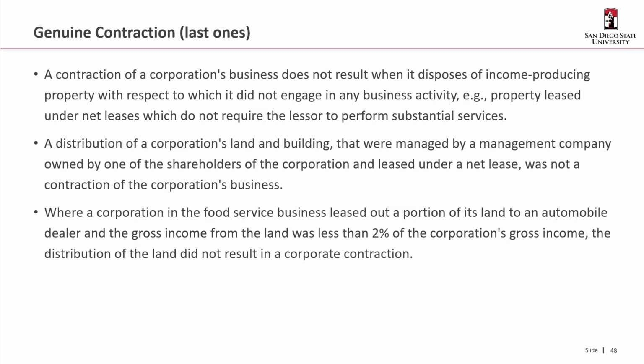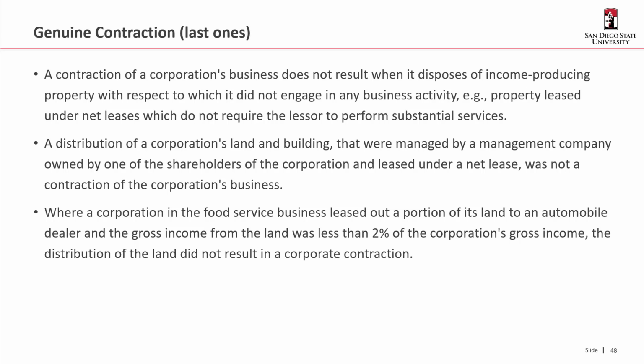A contraction of a corporation's business does not result when it disposes of income-producing property with respect to which it did not engage in any business activity. So, for example, property leased under net leases, which do not require the lessor to perform any substantial services. That was not a business line, and therefore, just because it got rid of it, that did not mean that it was a substantial contraction.